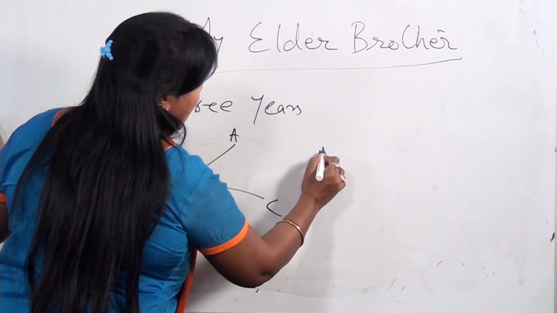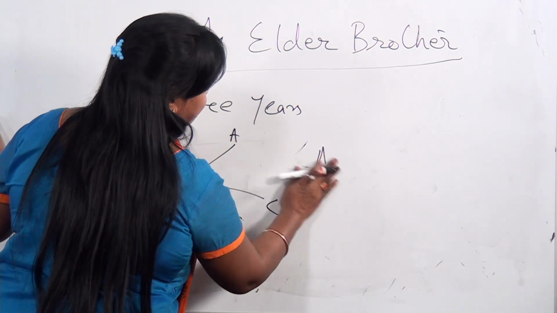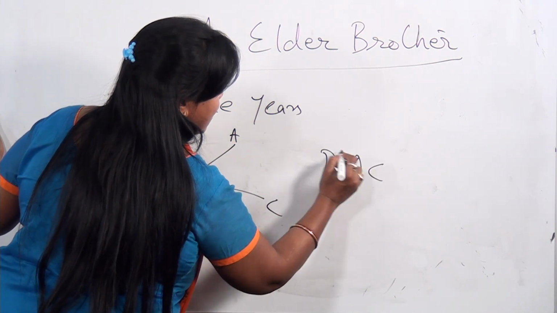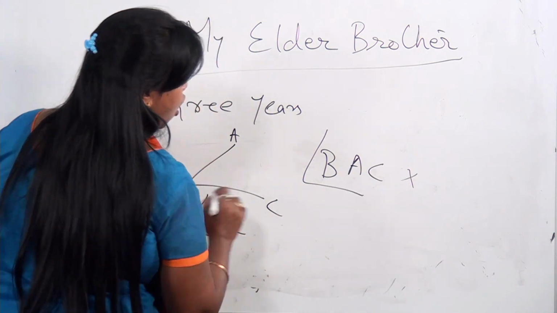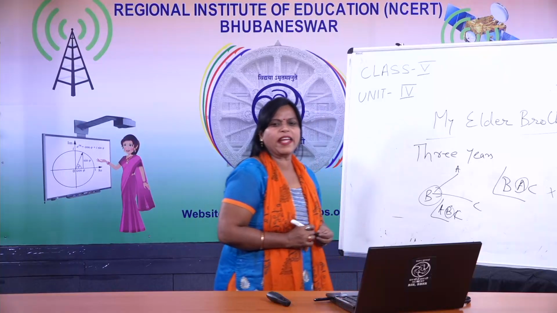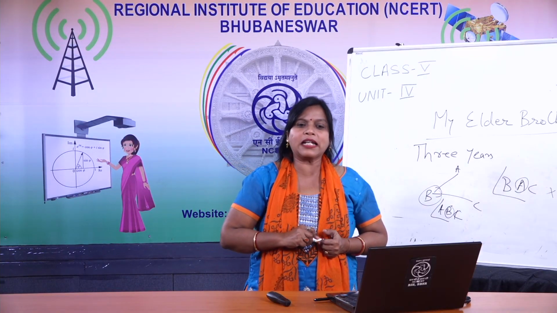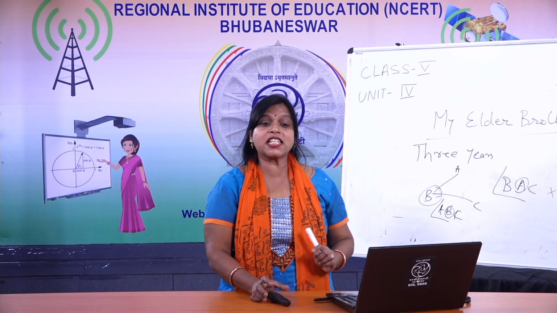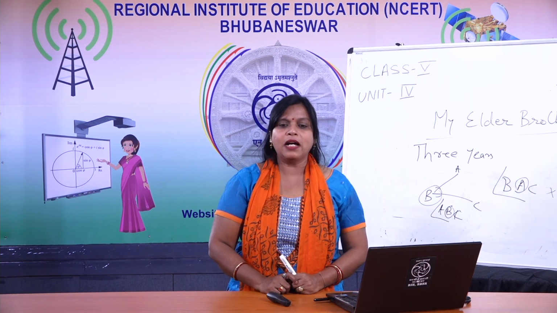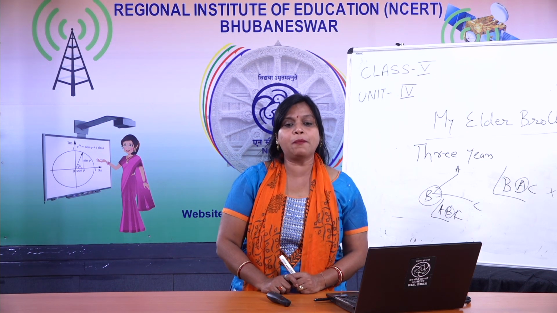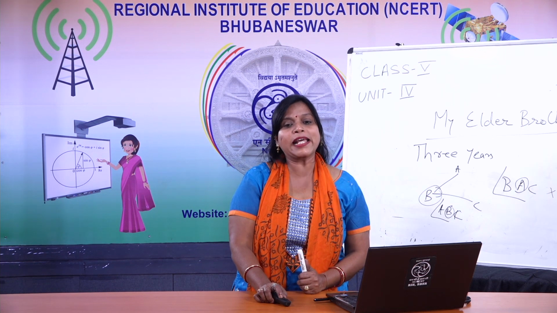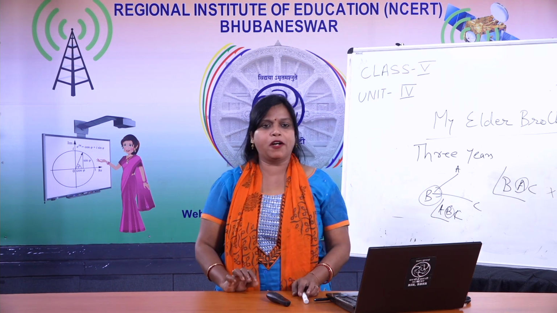If you write BAC, here the angle is wrong. Angle comes here, this is angle, right? So in this way, even a small letter will be marked as wrong. The examiner will not spare you. Who is the examiner? One who corrects the paper. They want you to learn word by word from the textbooks. So you should be thorough with your textbooks, word by word.